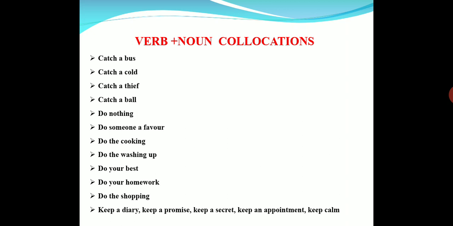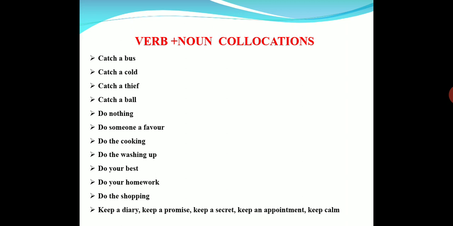Do nothing. If people don't do anything, then it is said they do nothing. And do the washing up. Washing up means nothing but washing. I think you know washing clothes.